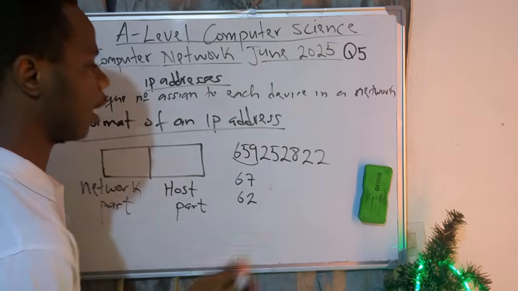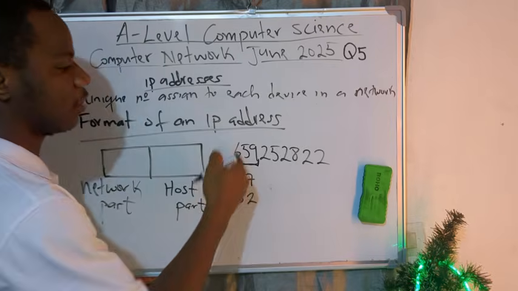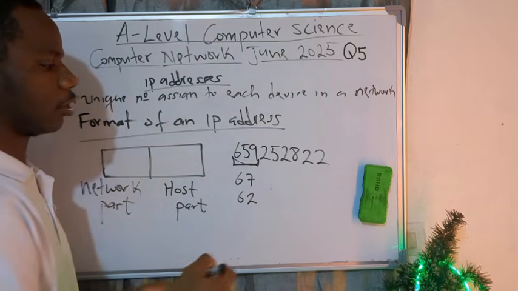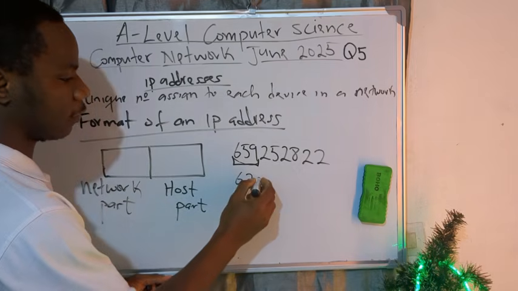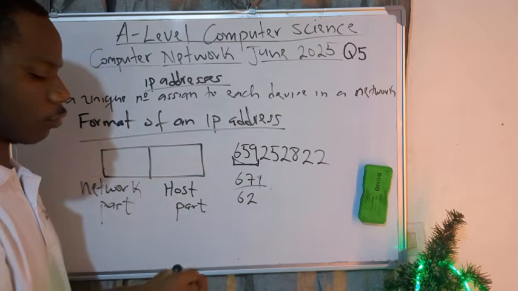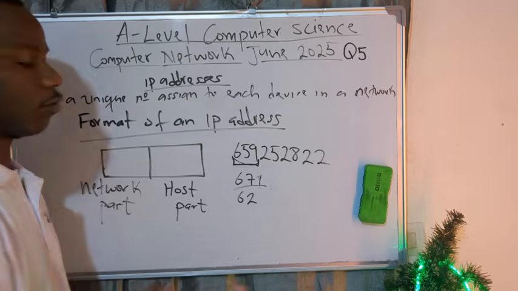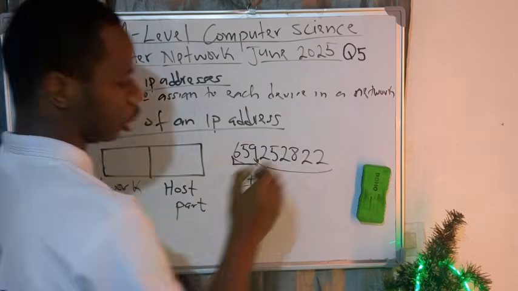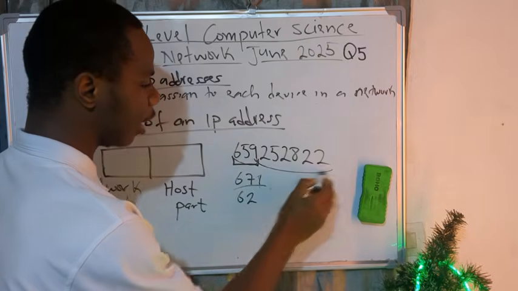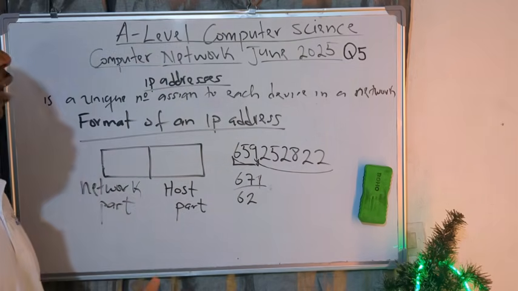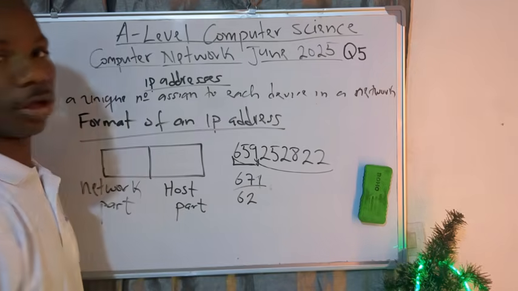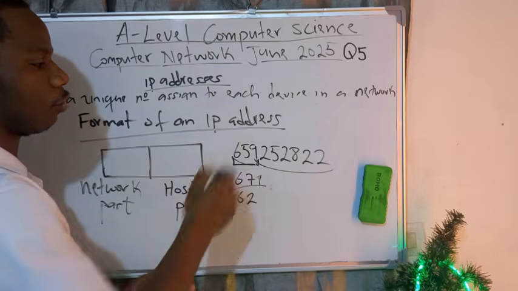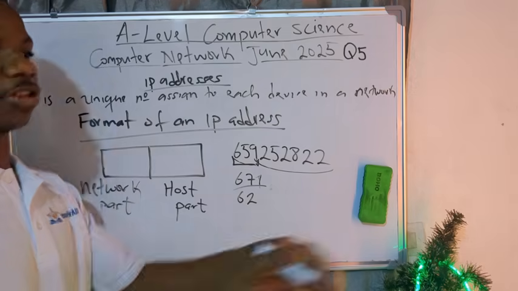Now, you are realizing that these first three digits here tell us the network. Meaning that from these first three numbers, I know that this network is Orange. This next three here, let me just take something like this. I know that, okay, the network is MTN. If you take another, another network is Camtel. Meaning what differs is at the level of these other digits here. Two SIM cards will never have this same digit. It's impossible. You will never have two SIM cards with this same combination. Meaning what varies is just at the level of these numbers here. But generally, the first two or first three numbers are the same for a particular network.